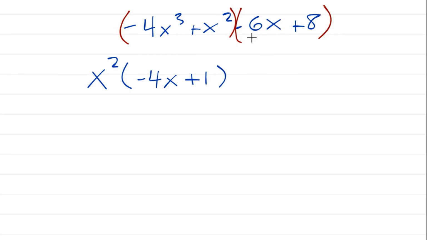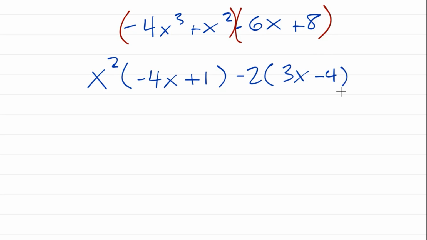Now, if you look at negative 6x plus 8, what do they share in common? It looks like they just share a 2. You could pull out a negative 2, so let's do that. Let's pull out a negative 2. What I'm left with is this negative 6 becomes a positive 3, and we still have that x attached to it. And if I factor out a negative 2 from a positive 8, I get a negative 4.